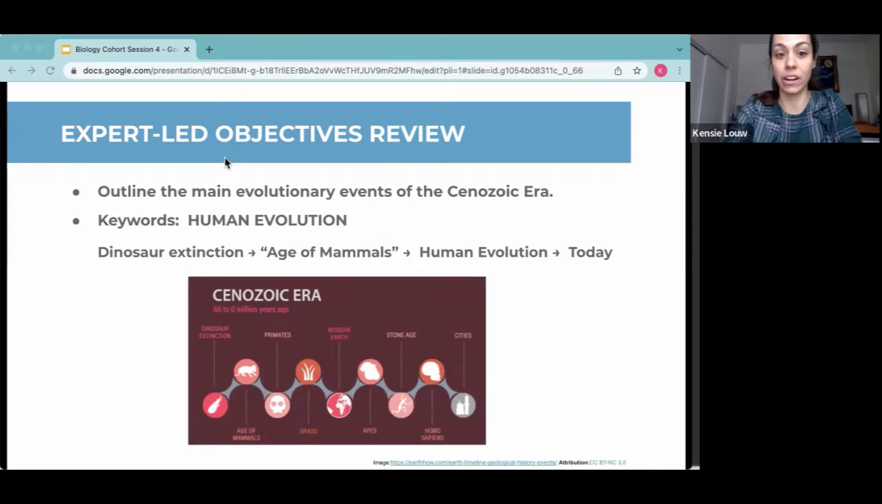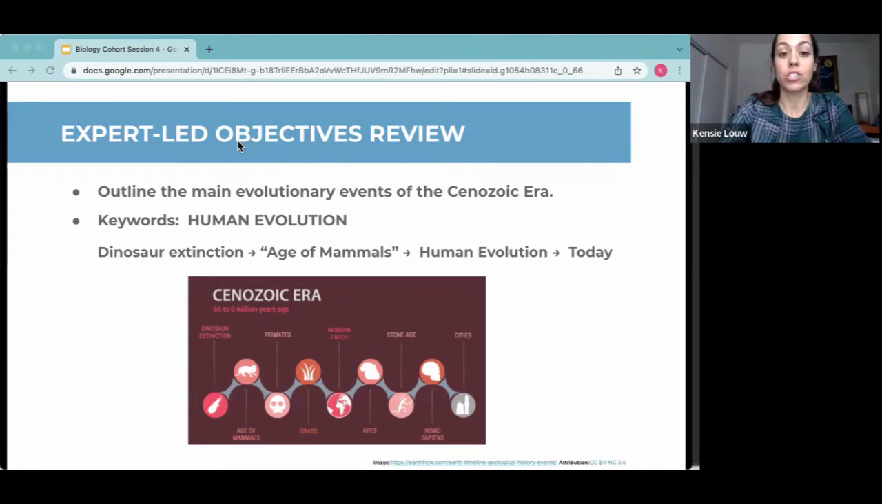So the Cenozoic era is the most recent geologic era. Scientists studying the history of our Earth and the universe organize it using a timeline broken up into 6 different eras. And the Cenozoic era is the era we are in now. It started about 66 million years ago. So again, one of the key words to remember with the Cenozoic era is mammals. And the key mammal is us, humans.